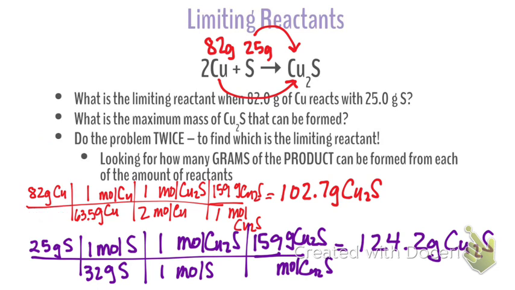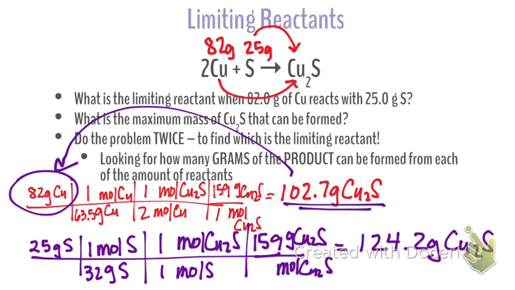Do I just do this? I thought it was copper. No. Is the limiting reactant this? No, because what is copper sulfide? It's the product. It's not the one that's limiting our reaction. Our limiting reactant does come from the smaller amount of product formed, but it's this, right? Limiting reactant is copper, not copper sulfide. That's a really common quick mistake that you make. You go, oh, here's our limiting reactant, and I know what you're thinking, but it's not quite correct. So we have to be careful with that.